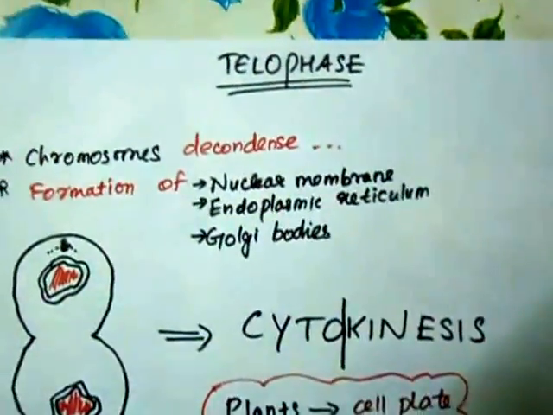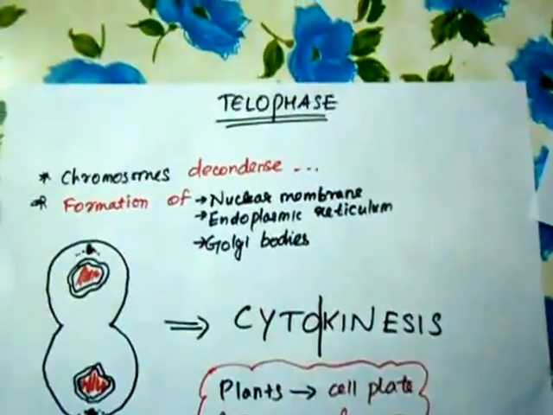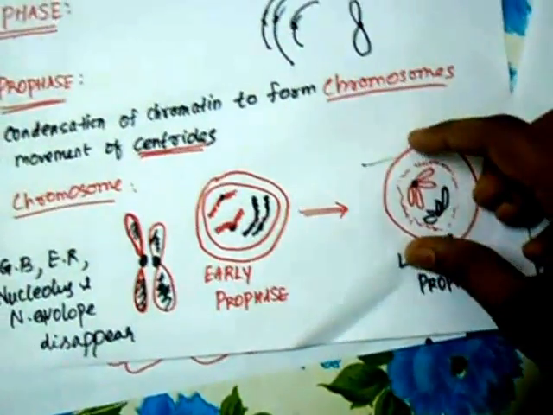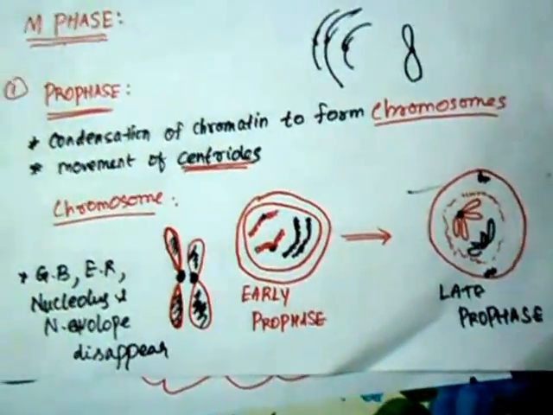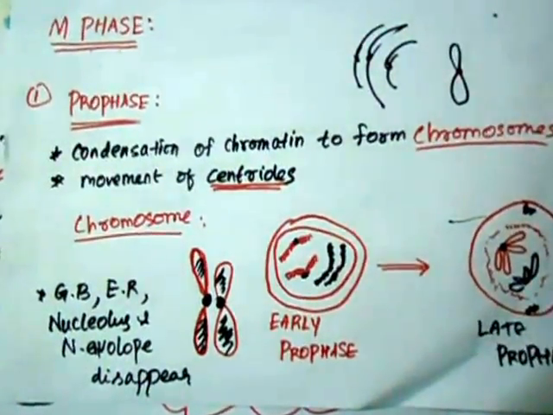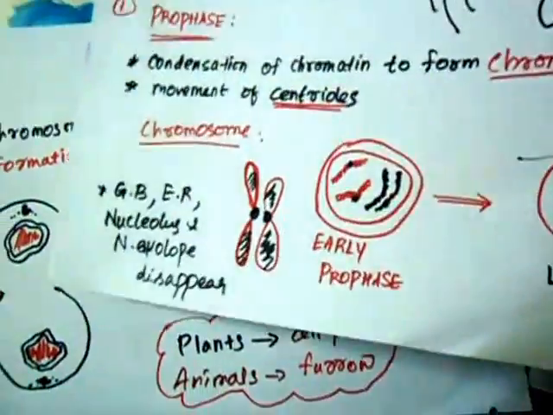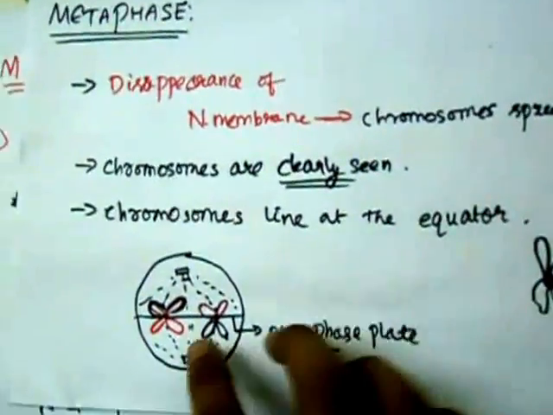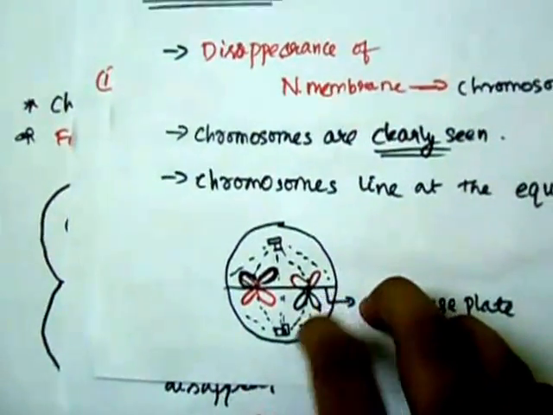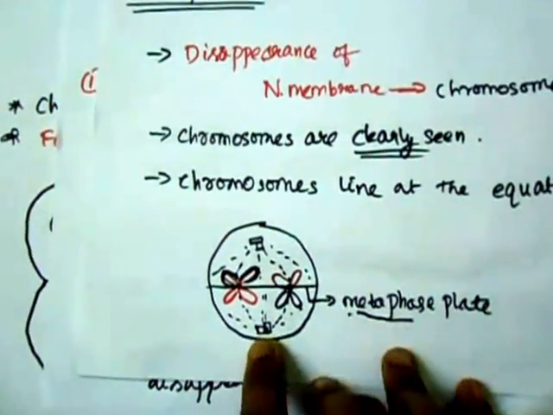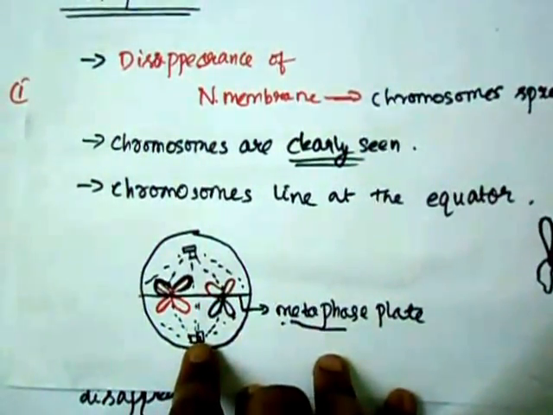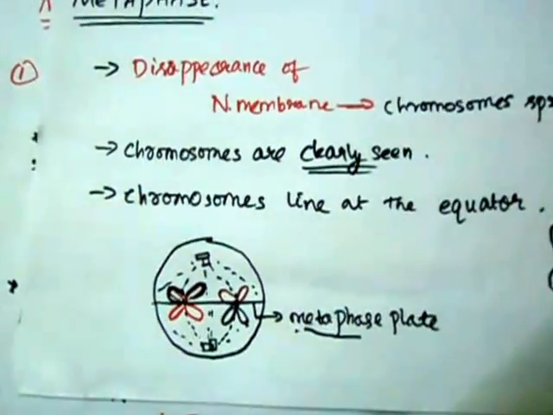So basically I'm condensing the entire mitotic phase. Prophase is condensation of chromatin into chromosomes, the movement of the centrioles to the opposite poles, and disappearance of the nuclear membrane, nucleolus, endoplasmic reticulum and the Golgi bodies. Then follows the metaphase. In metaphase the chromosomes line up at the equatorial plane, and the spindle fibers, which are given out by the centrioles, connect to the kinetochore, which is present inside the centromere of the chromosomes.